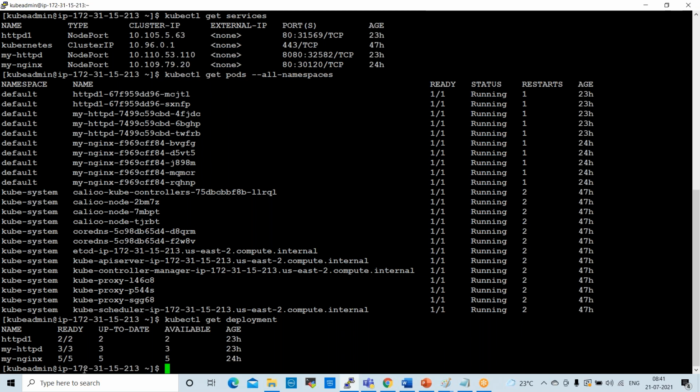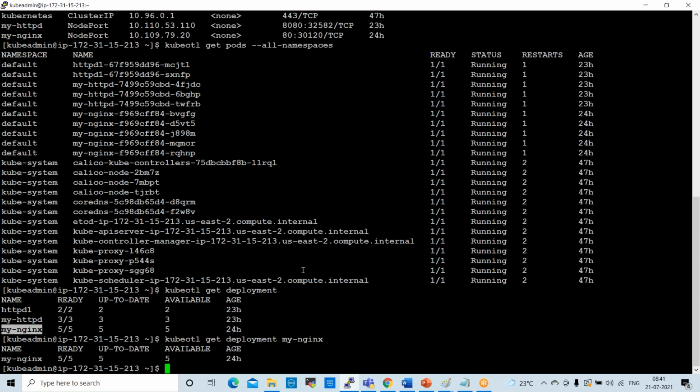If you want to check a particular deployment, for example, I want to check only my Nginx deployment, the command here is kubectl get deployment followed by the deployment name. You can check only particular deployment details like this. This is having 5 pods, right? 5 pods are in available state, up to date, right?